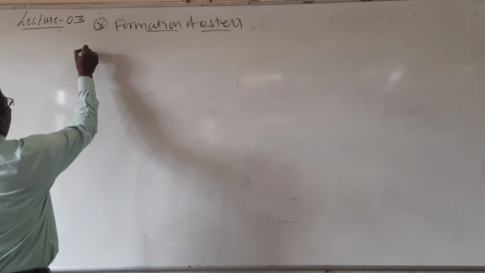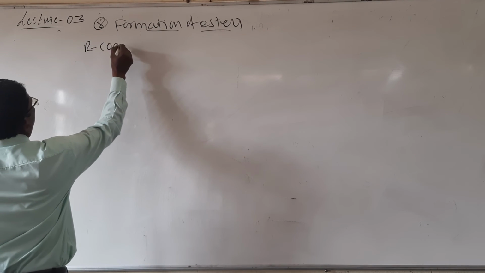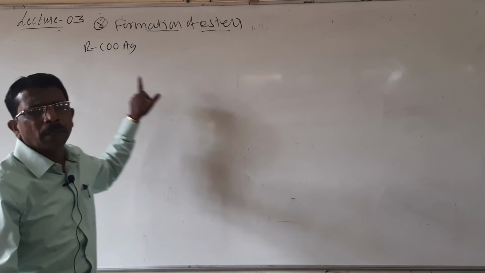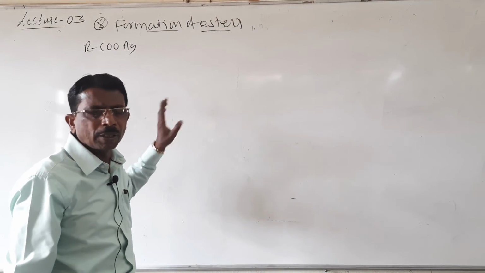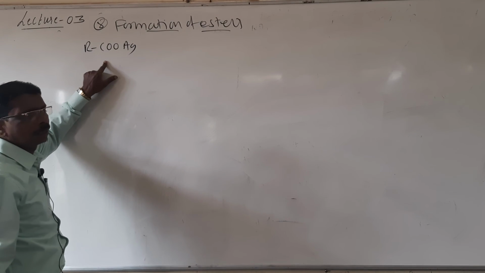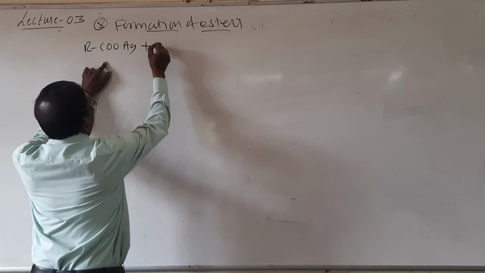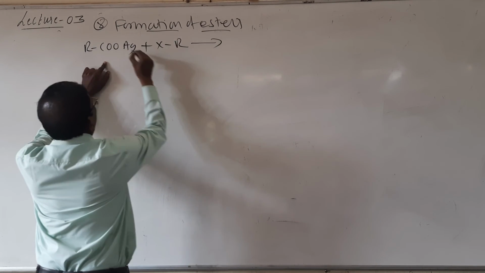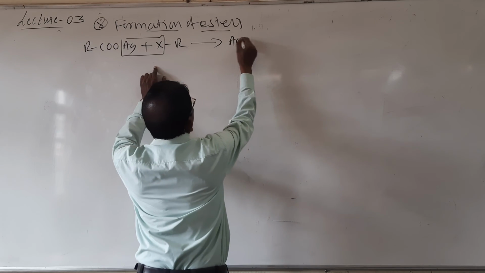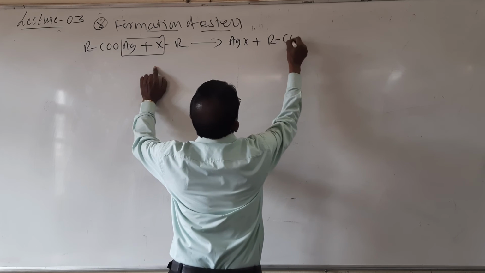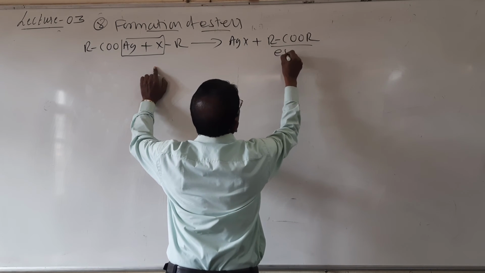When an alkyl halide is treated with the silver salt of a carboxylic acid, AgX is removed, and it forms AgX plus RCOOR, which is called an ester.